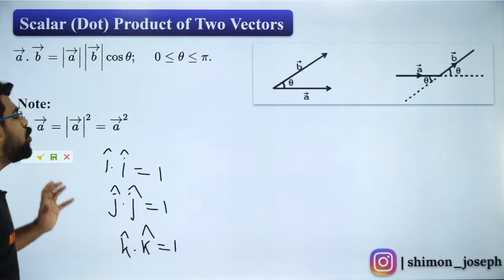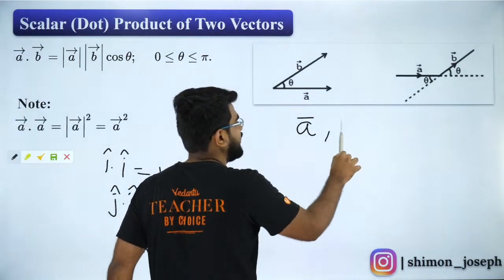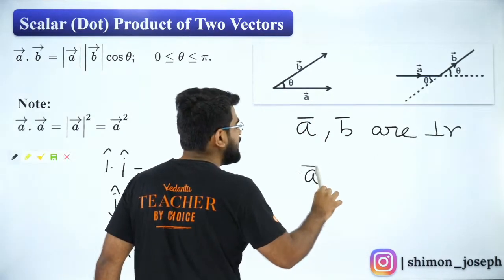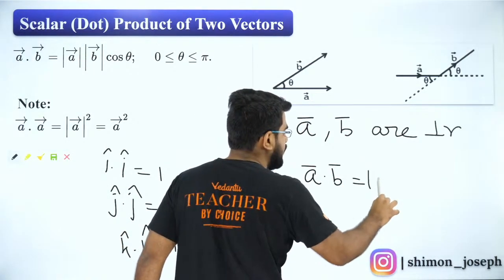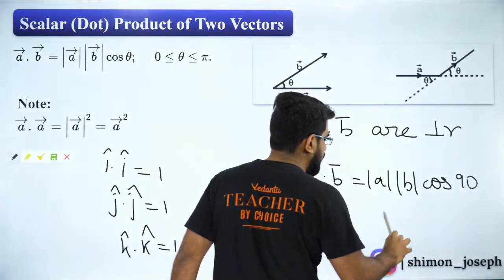Now, when two vectors are perpendicular, let's say A and B are perpendicular, then what is the dot product? It will be mod A into mod B into cos of 90 degrees. So it will be 0.